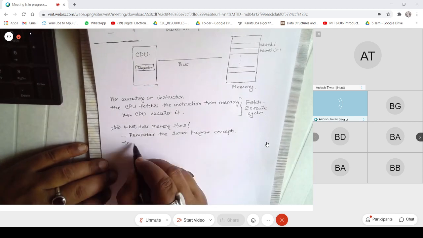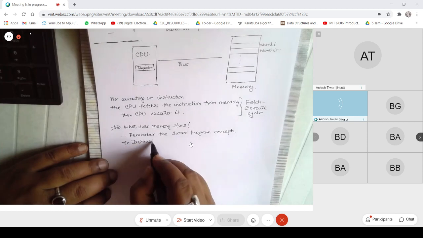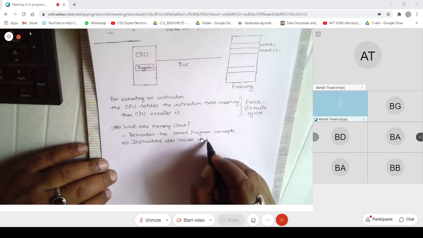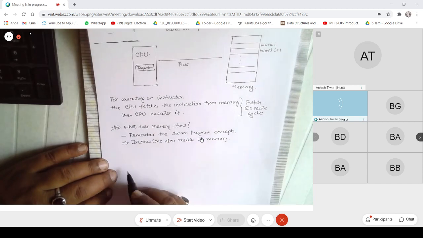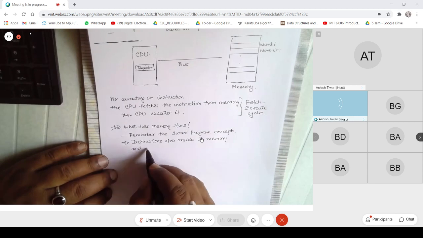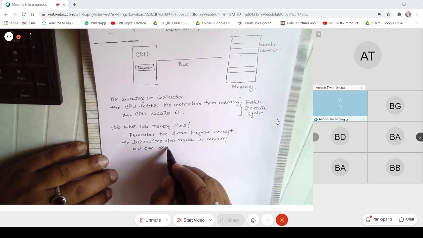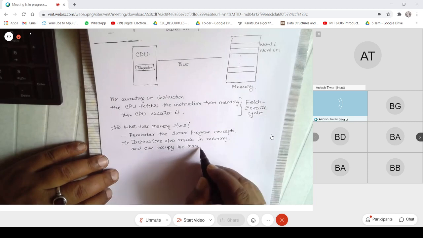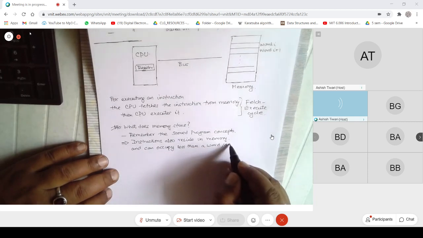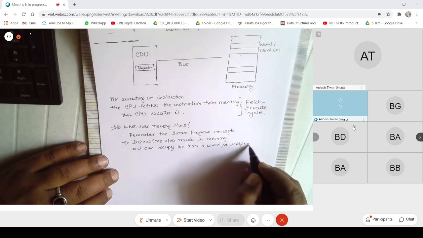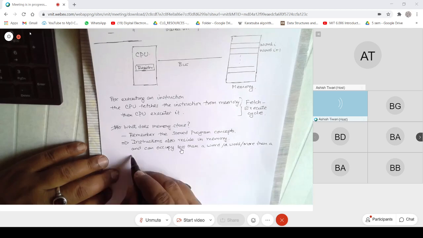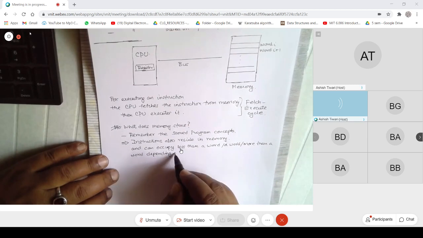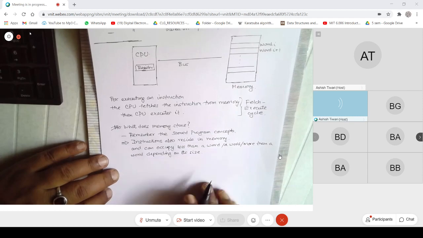So what does this imply? This implies that instructions also reside in memory and can occupy less than a word, a word, or more than a word, depending on their size.